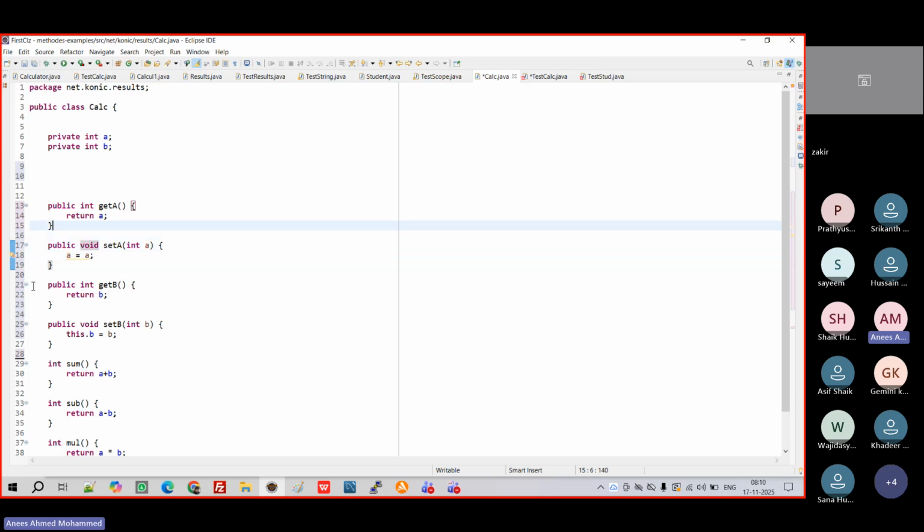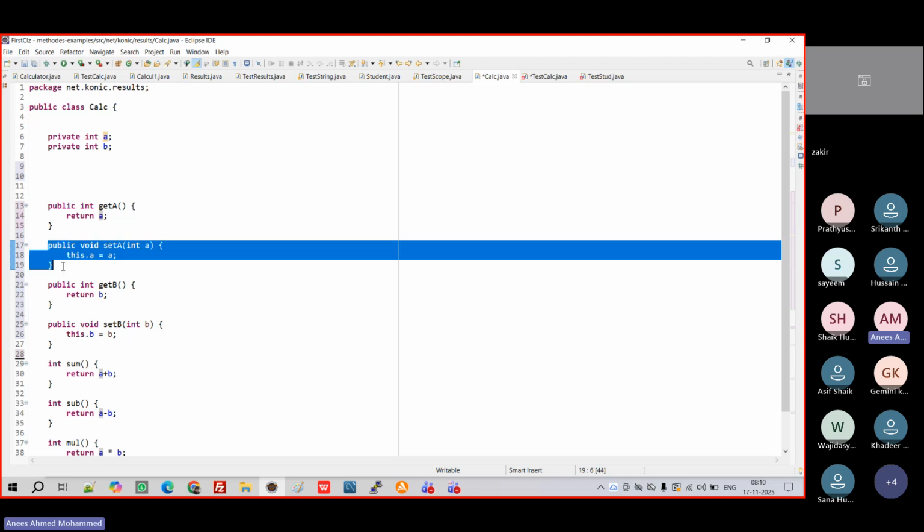Now the problem is here you have two a's. Which a to take? This a or this a? To identify which one is local and which one is a member, we use the this keyword, which helps us understand this one is a member variable. You can see the highlighted values, this.A is blue color, so this value is coming from outside. I'm making this statement because all the tools which generate setter and getter methods automatically follow the same standards.